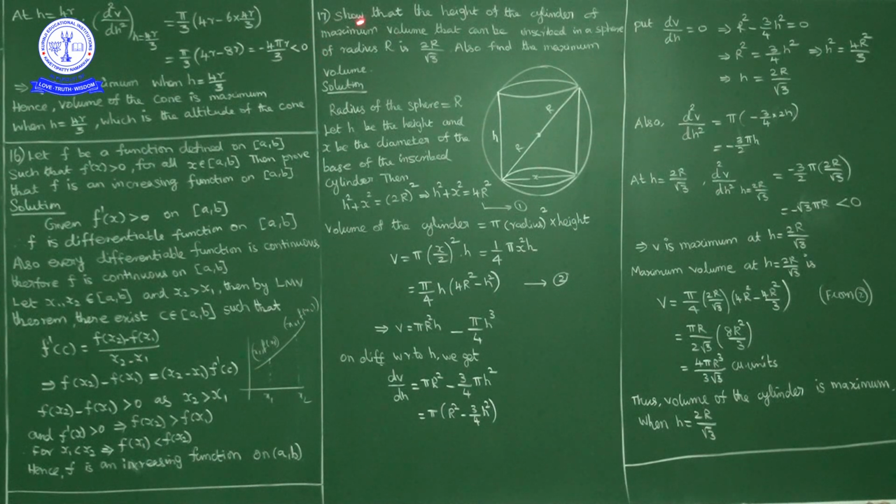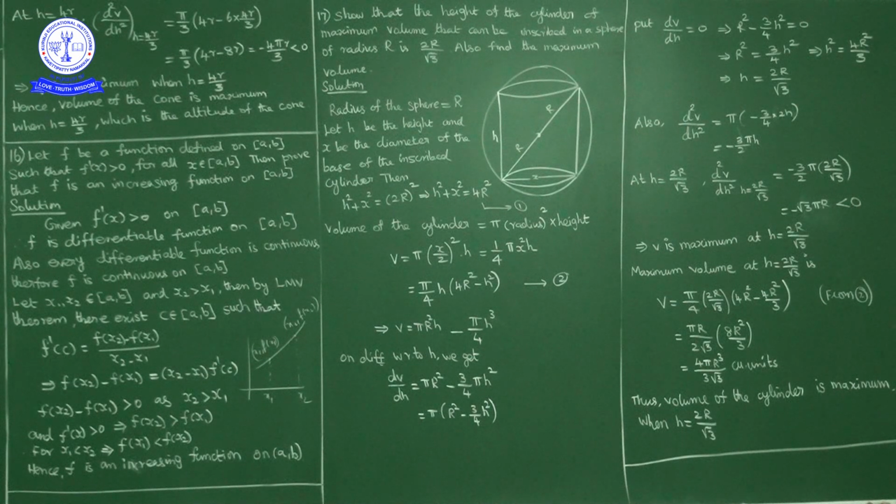Show that the height of the cylinder of maximum volume that can be inscribed in a sphere of radius capital R is 2R by root 3. Also find the maximum volume. Here, in a sphere a cylinder is inscribed, like question number 15 where in a sphere a cone is inscribed. Now here in a sphere a cylinder is inscribed.